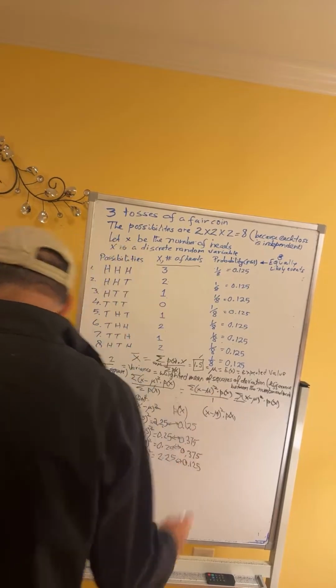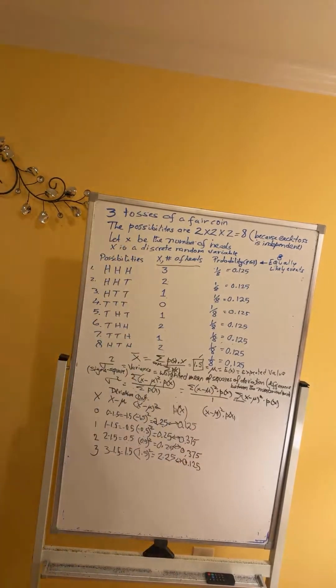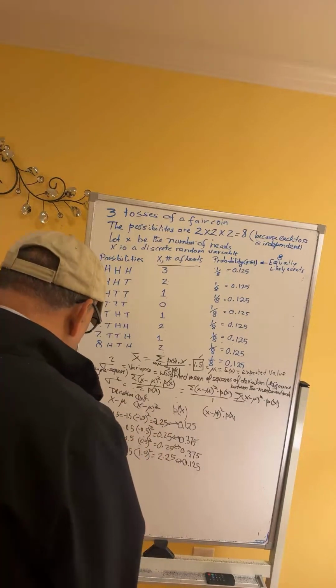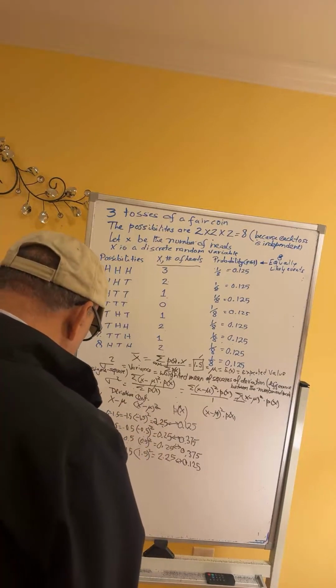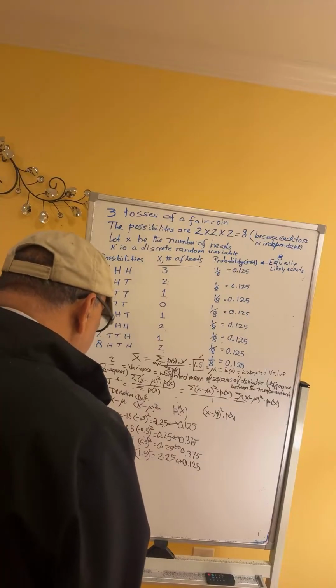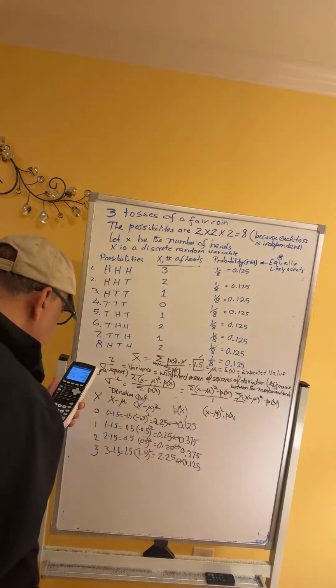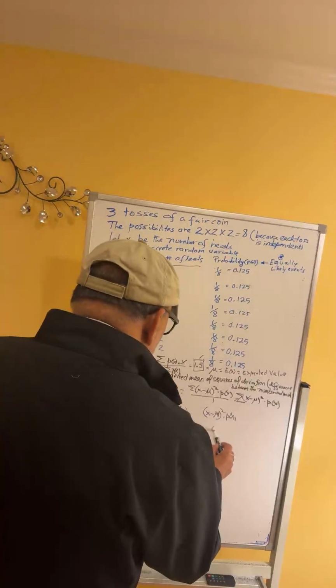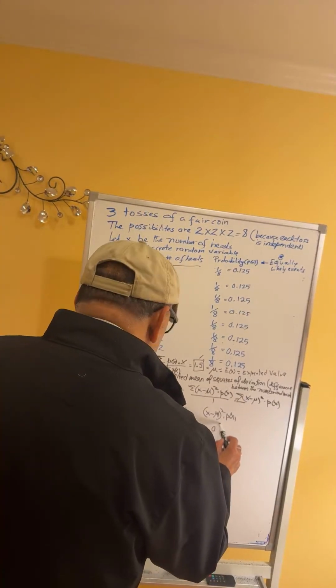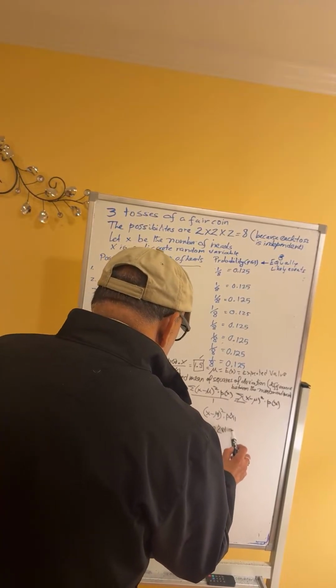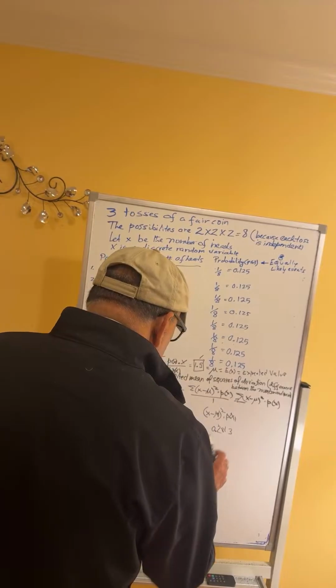So this is 2.25 times 0.125, and the answer is 0.2813.